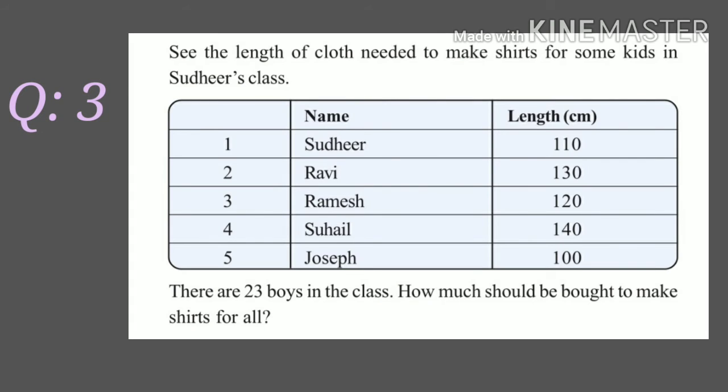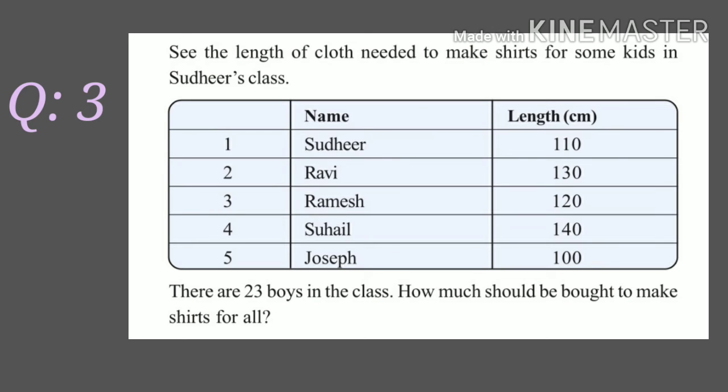Question number 3. See the length of cloth needed to make shirts for some kids in Sudhir's class. There are 23 boys in the class. How much should be bought to make shirts for all? Here, cloth needed for 5 kids is given.